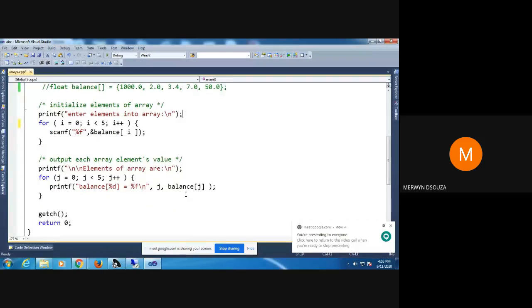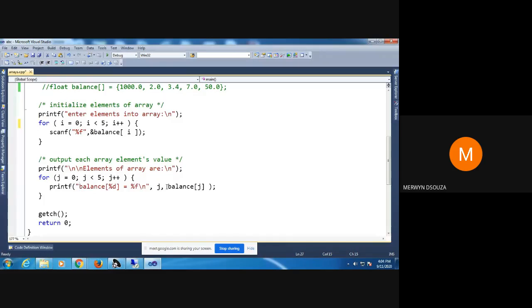So when you're outputting, you can look here, it is the same thing. Instead of scanf, I am having printf. So it will start printing from, again you can see we are starting from index 0. You start printing the first value at index 0. So you will print balance of 0. Then you will increment j, j will become 1. You will check the condition. 1 is less than 5. So you will come here, print the next value.